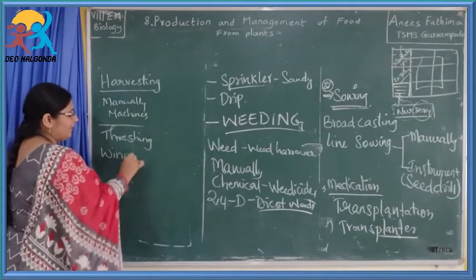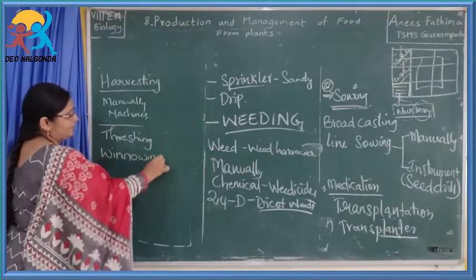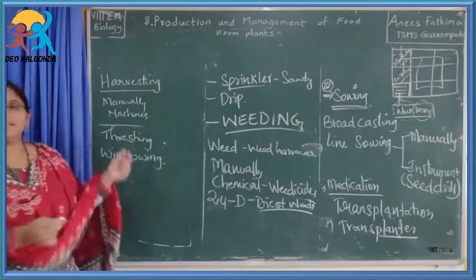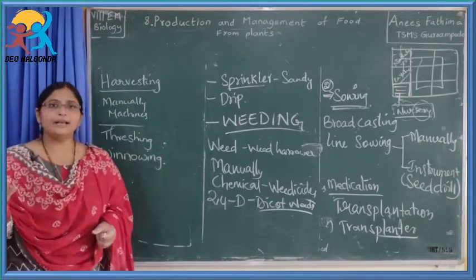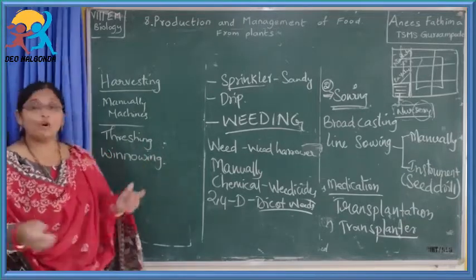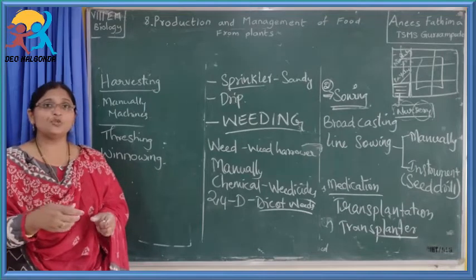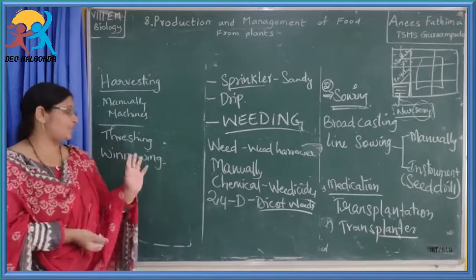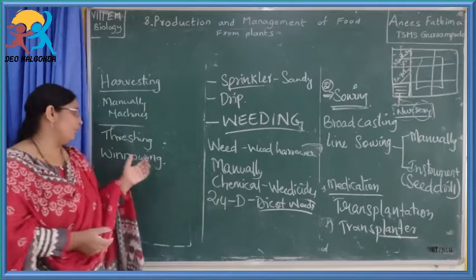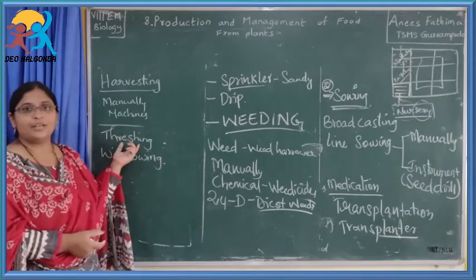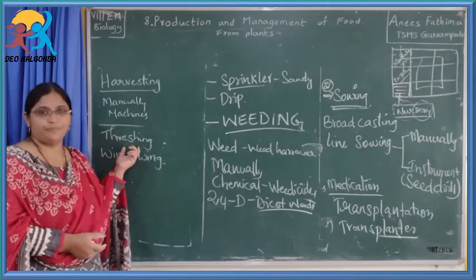It includes threshing and winnowing processes. What is meant by threshing? After cutting the crops, the crops have to be separated. The grains, as well as the chaff, have to be removed. That process is called threshing. It is done with the help of a thresher.